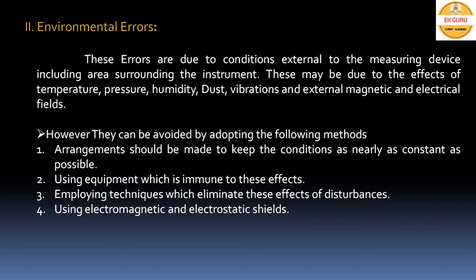For external magnetic and electric fields, we should use electromagnetic or electrostatic shields for the instrument. If we are not avoiding these environmental errors, by applying computed corrections we can reduce them. In systematic errors, the third one is observational errors.